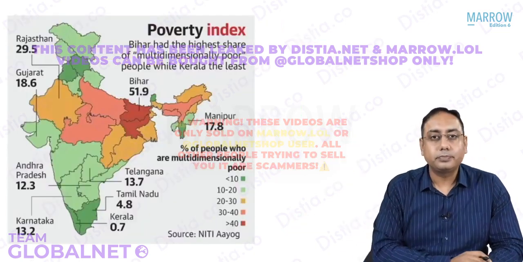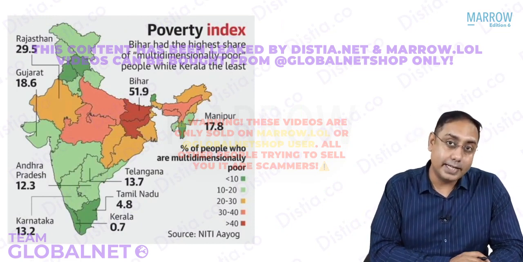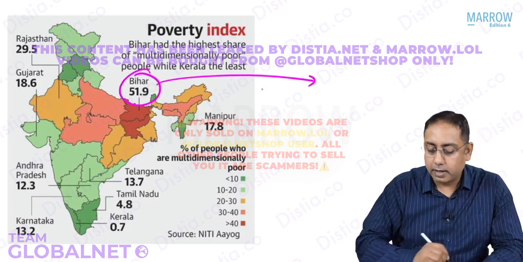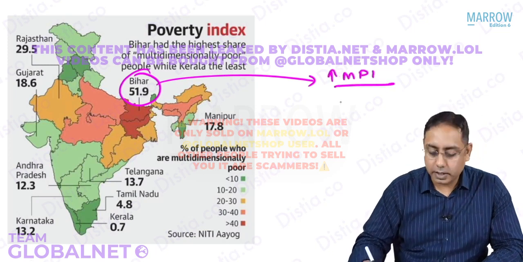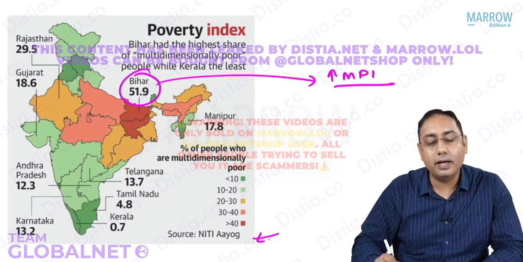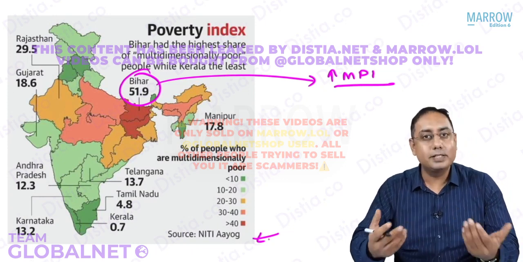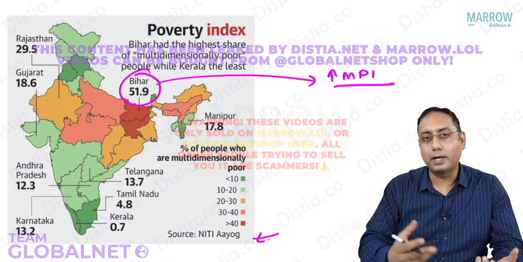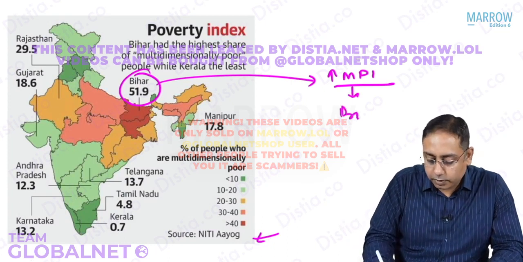Question number 2. The multidimensional poverty index MPI is highest for which state in India? In India, this has been coming up in a lot of news also. The state of Bihar is known to have the highest MPI, that is 51.9. The source for this is the Niti Aayog, the think tank of our India. We are thankful for providing this data to our population so that better policies and better budgeting can happen for the citizens of the country. So the highest MPI, please note, is for the state of Bihar.